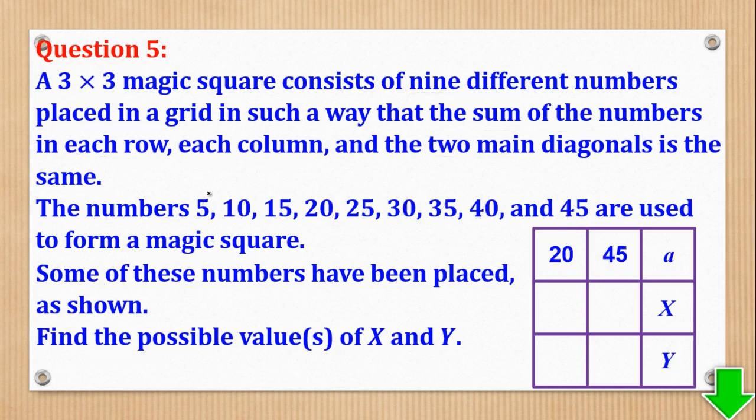So what we need to remember is that the sum of numbers in each row, each column, and the 2 main diagonals is the same. So this is equal to this.